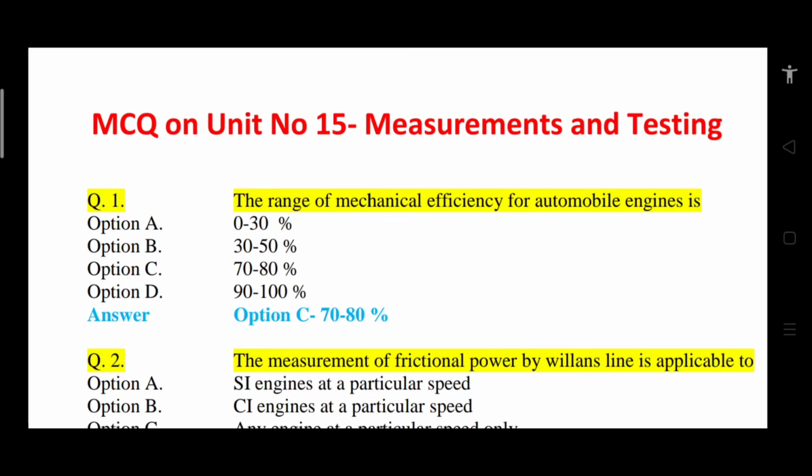Mechanical efficiency means it is the ratio of brake power to the indicated power. Brake power means the power available in output shaft, and indicated power means the total power which is developed within engine cylinder.